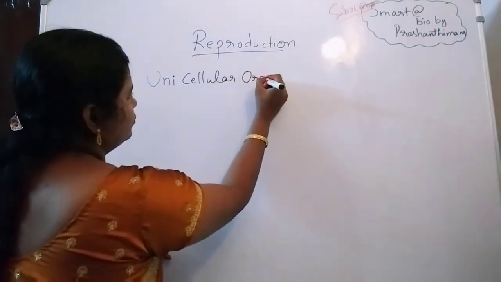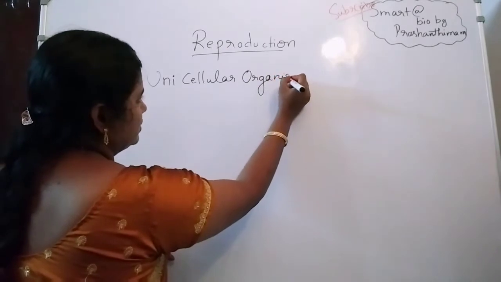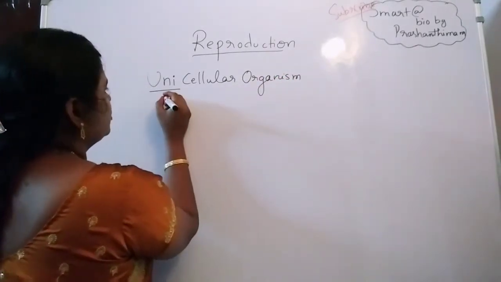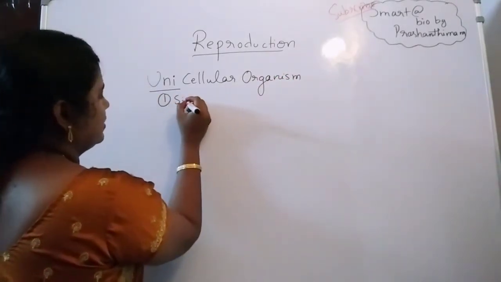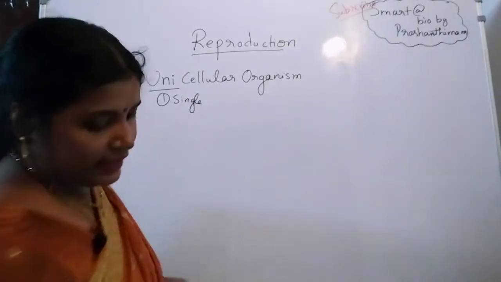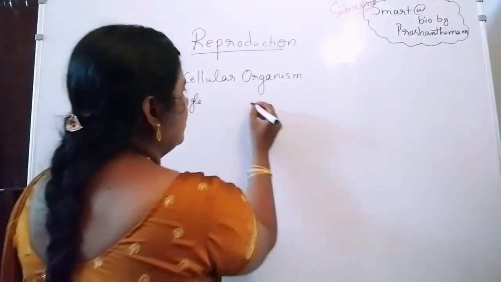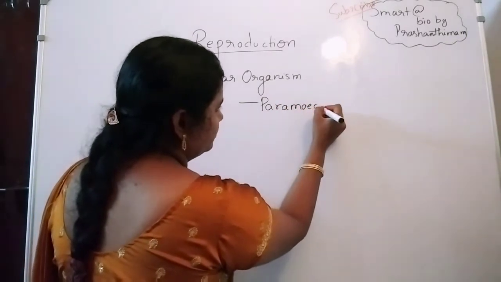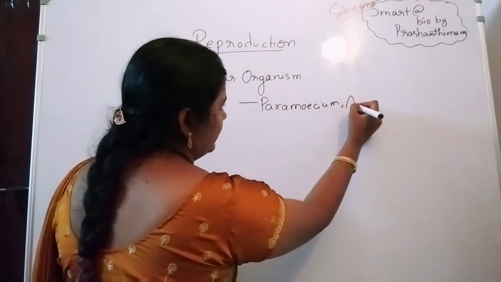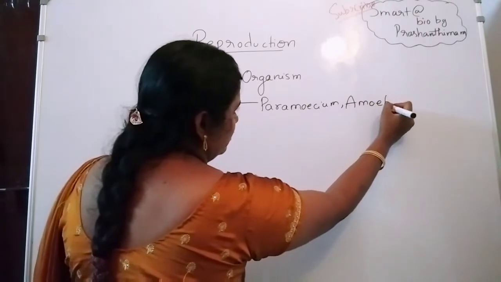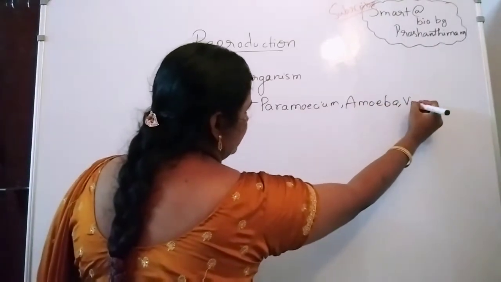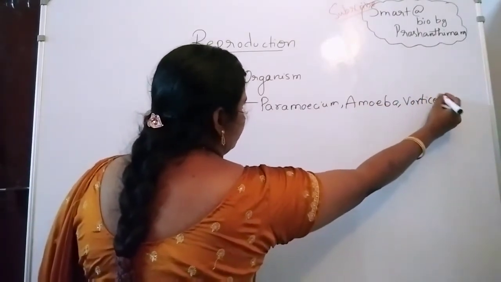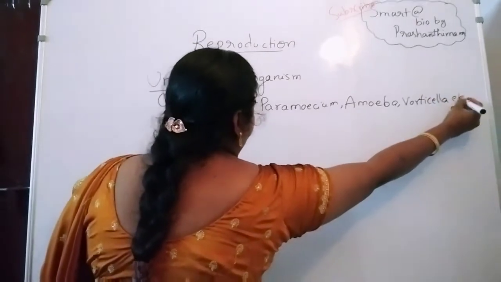Examples, I am writing: paramecium, amoeba, vorticella, and many more.